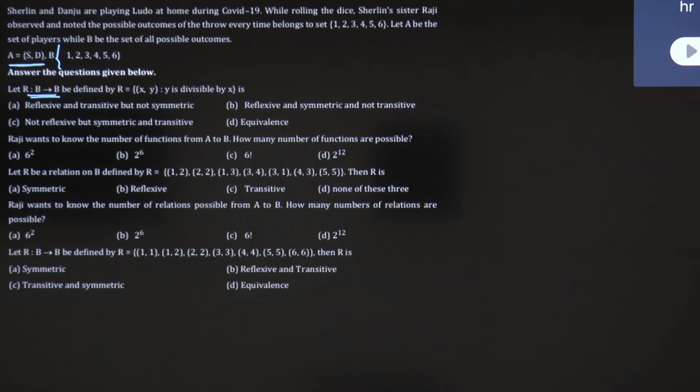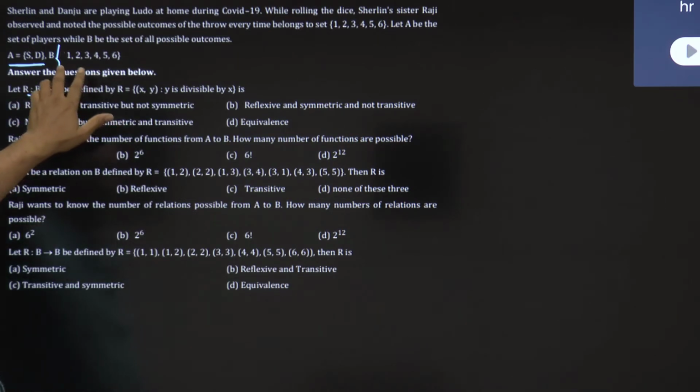Oh, it's okay, it's correct. Okay, now B to B. So, what is the relation? 1, 1. So, B to B means what?